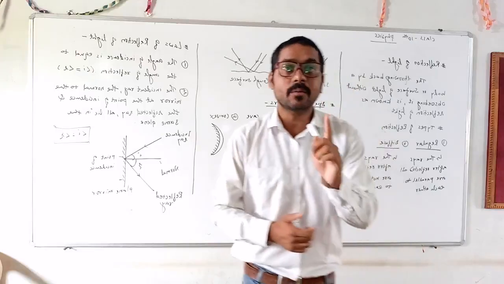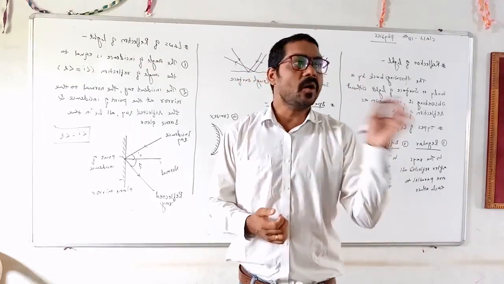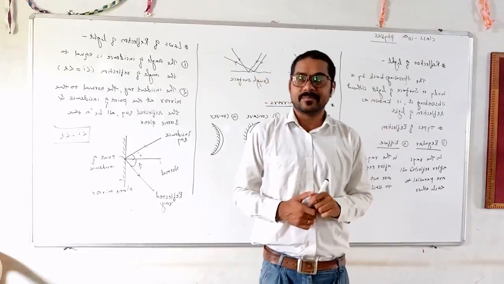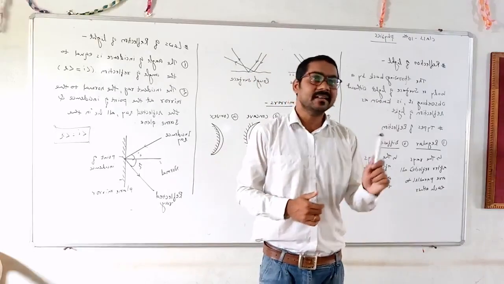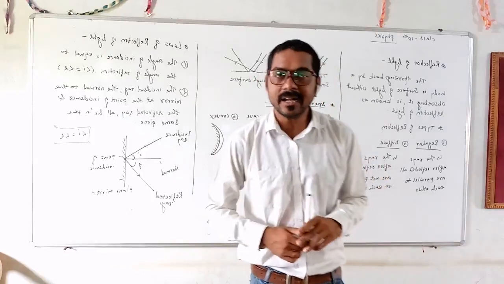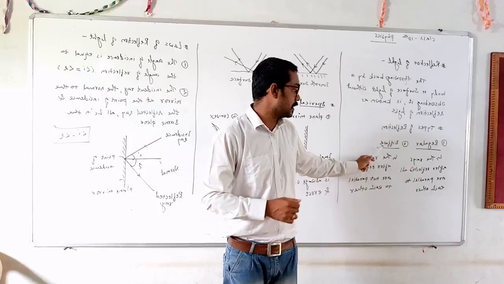Clear that in the universe, maximum objects are seen because of reflection, and their surfaces are rough surfaces.